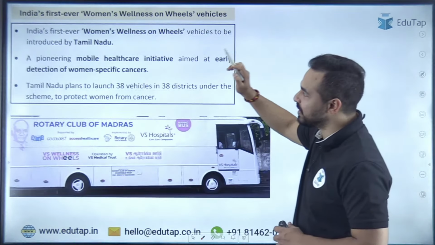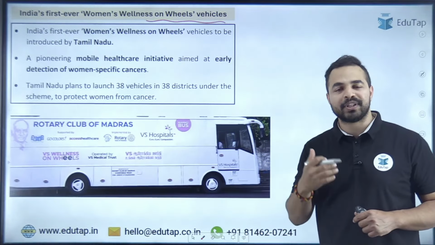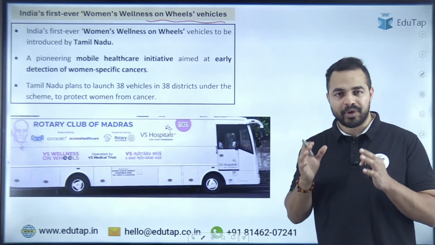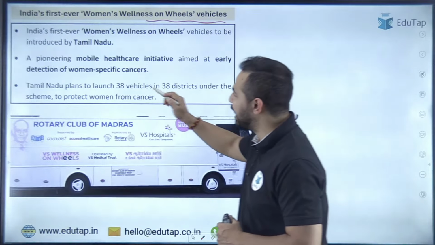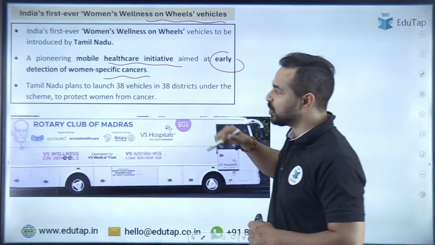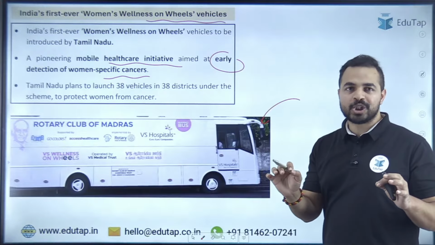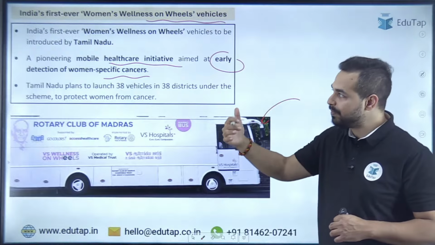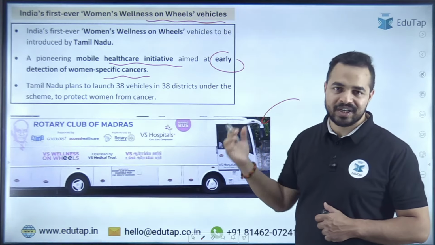Moving ahead, India's first ever women's wellness on wheels vehicles. This is an initiative which will be launched by Tamil Nadu, and with the help of this initiative it wants to protect the women of Tamil Nadu from cancer, and that is why a mobile healthcare initiative aimed at early detection of women-specific cancers will be run by the Tamil Nadu government. So 38 vehicles will be run across 38 districts so that we can do early detection of women-specific cancers. So this initiative has been launched by which state?